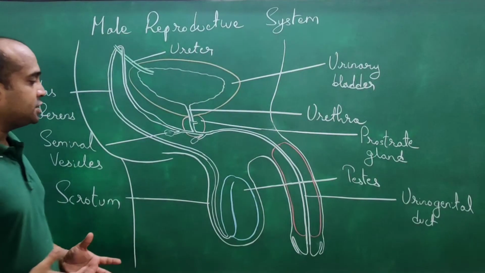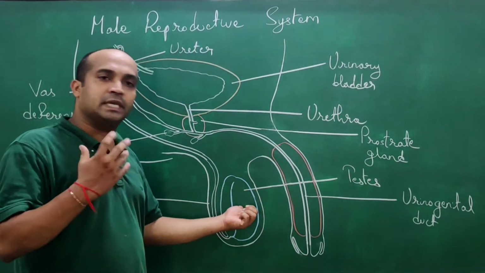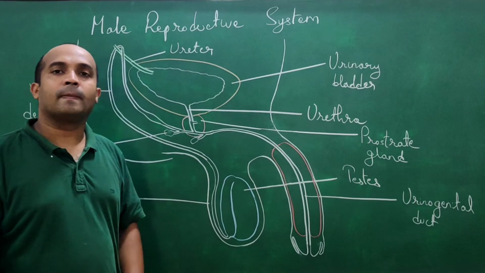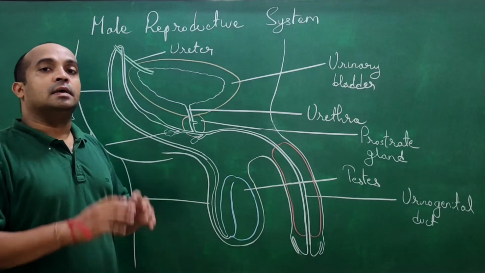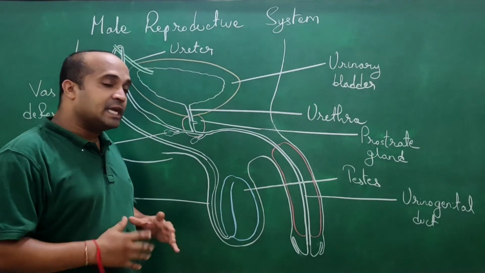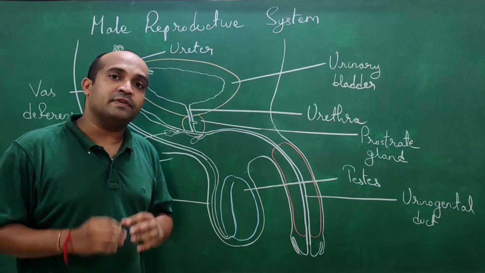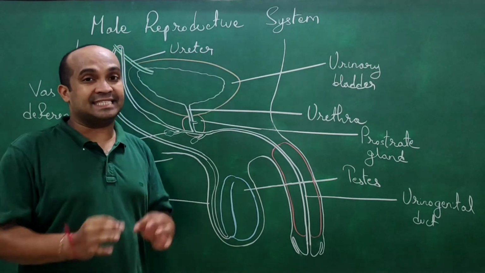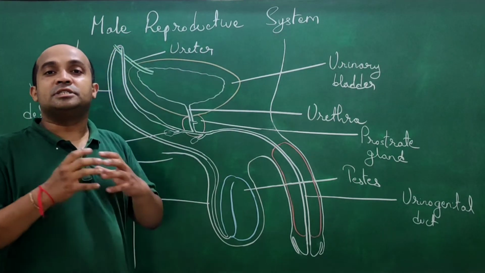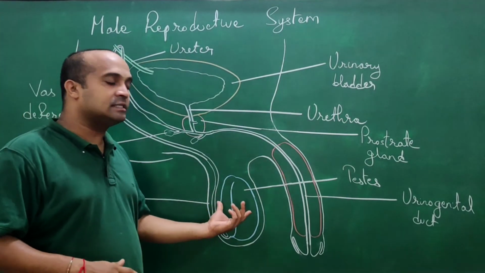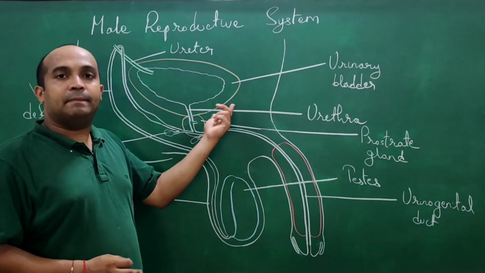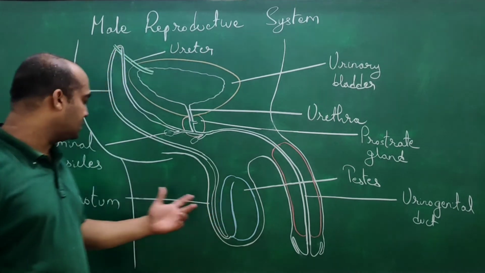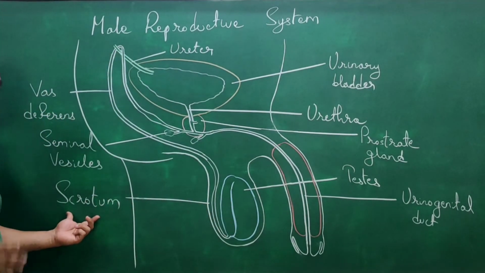Now let's see the whole structure. To begin with, we will begin with testis, because testis is the organ where sperm formation is occurring, and this process requires a lower temperature than the body's normal temperature. That's why testes are not present in the abdominal cavity, but protrude outside it and are present in the scrotum sac, right?